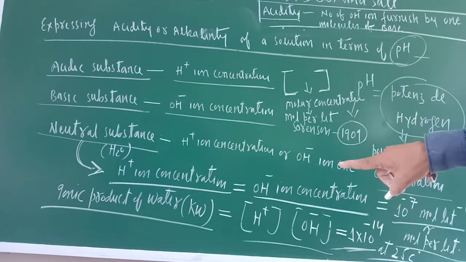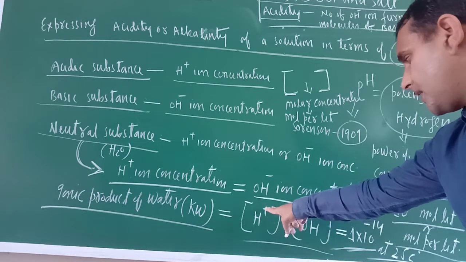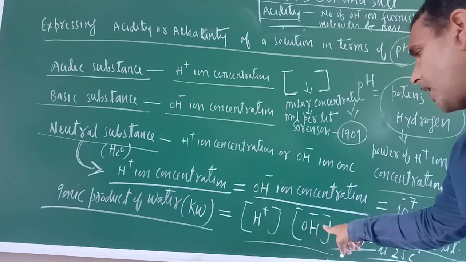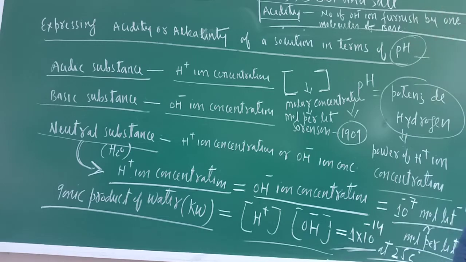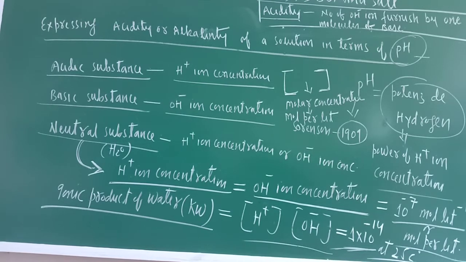Now, what is the ionic product of water? It is the product of H positive and OH negative ion. This is always constant, that is equal to 1 into 10 raised to the power minus 14 mole per liter. Okay, now I will teach you the pH.